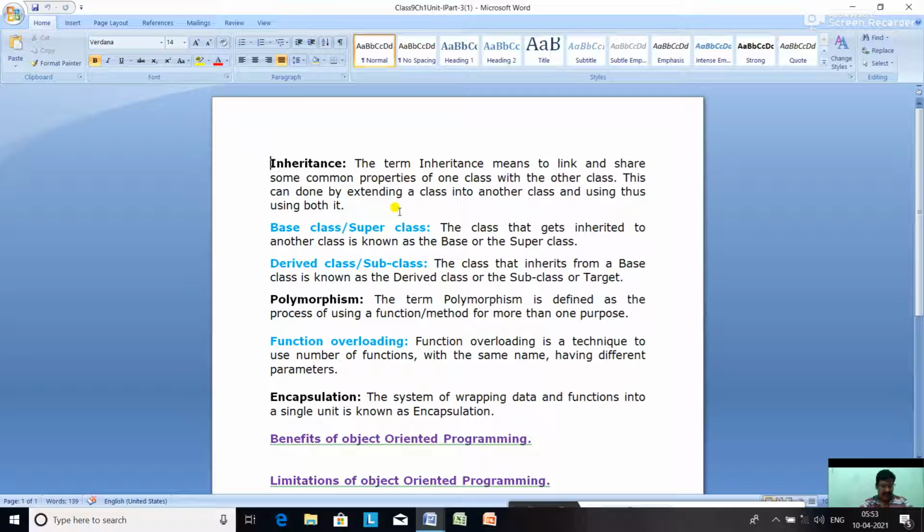So it is just like heredity in biology. You have studied heredity in biology, which means the transmission of generally the best characteristics from parents to the offspring.